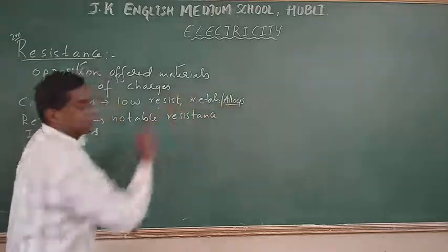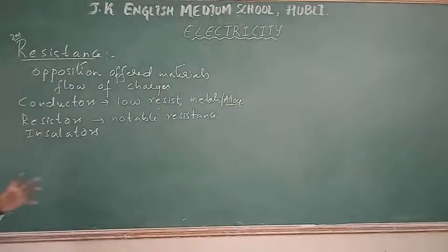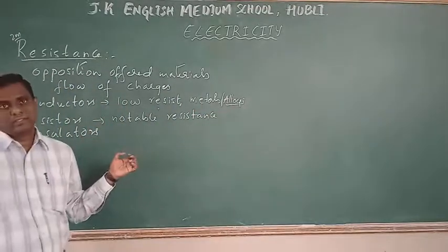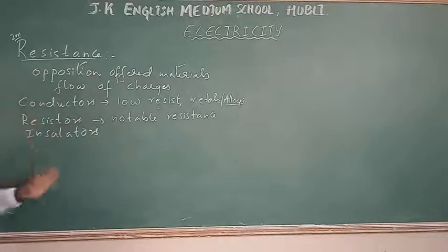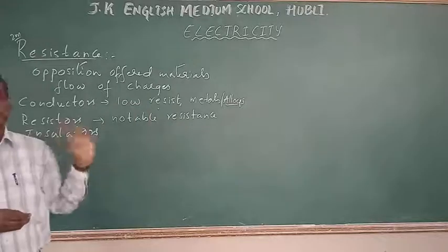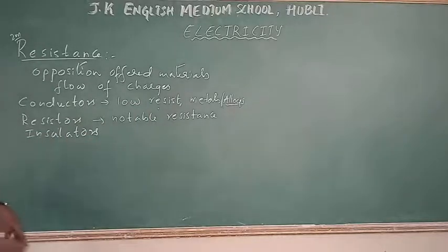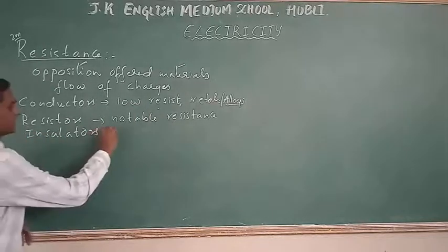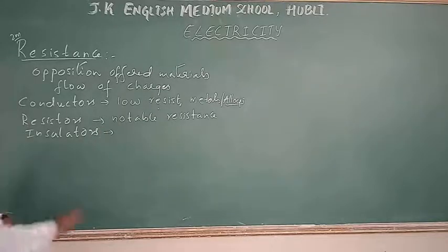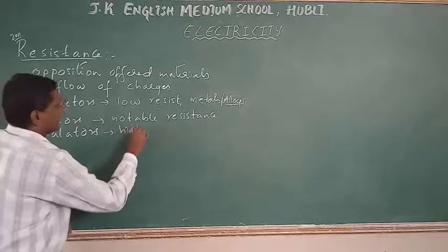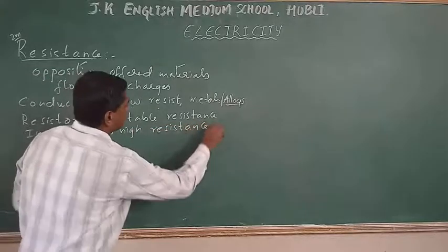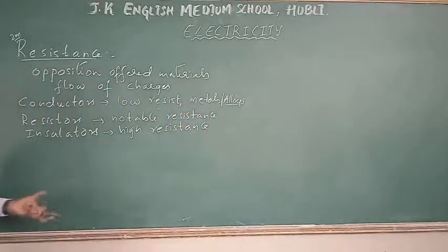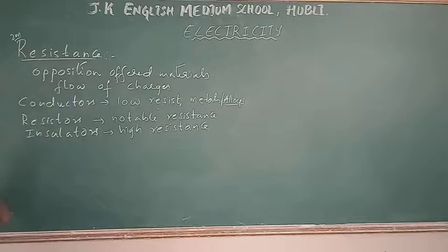Yesterday I showed you a resistance coil of resistance 2 ohm, which has appreciable resistance. Those materials we call resistors. Then insulators offer very high resistance. Those materials we call insulators.